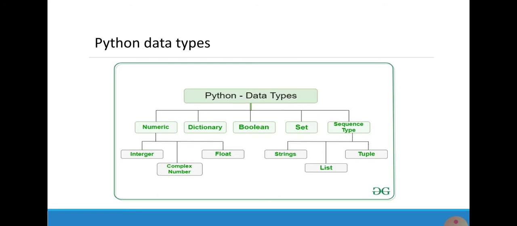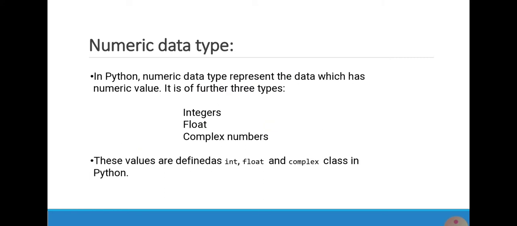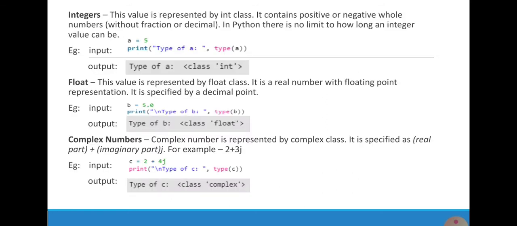Python data types. Python is mainly of five types. First one is numeric, second one is dictionary, third one is boolean, fourth one is set, and the fifth one is sequence type. First one, numeric data type. Numeric data type is also of three types: integer, float, and complex number. Here I am representing the three types of numeric data type: integer, float, and complex number with their respective examples.